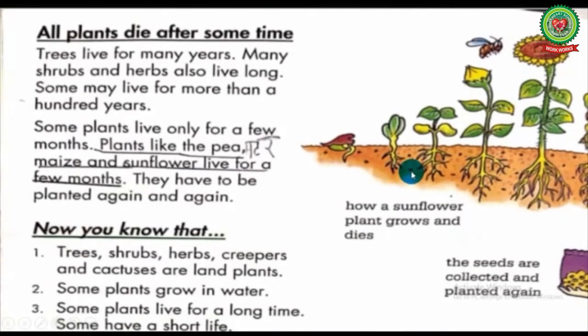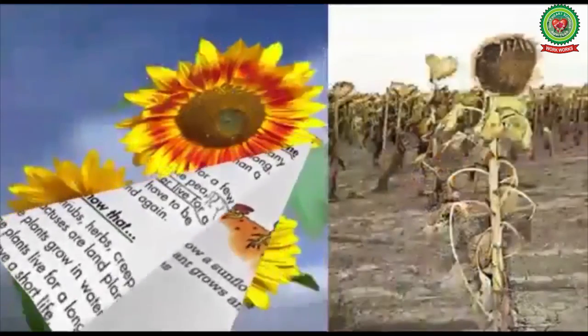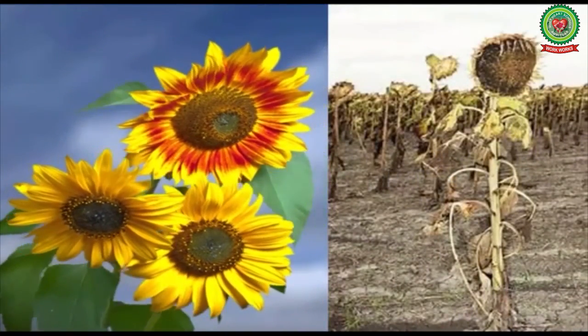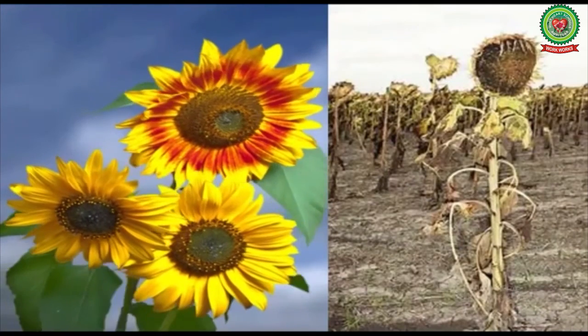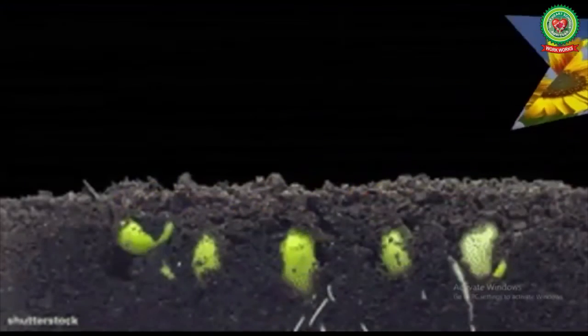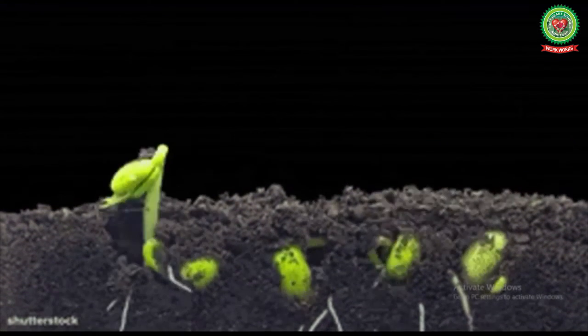Dear children, look at the picture of the sunflower given in your book. How a sunflower plant grows and dies. The seeds are collected and planted again. Children, a sunflower blooms during the summer season and dies after a few months. A sunflower contains many seeds. The seeds are collected and planted again to grow new plants.